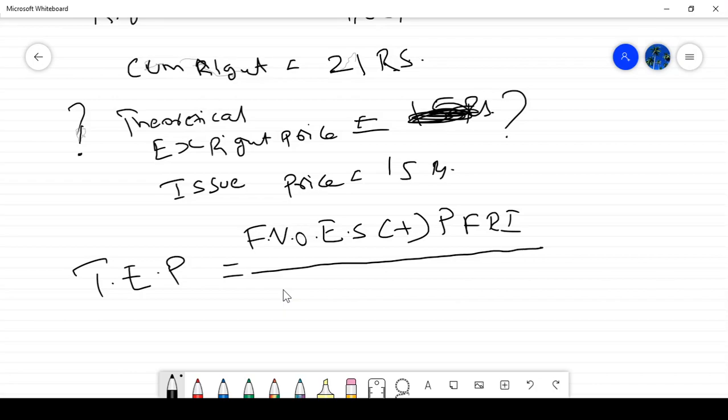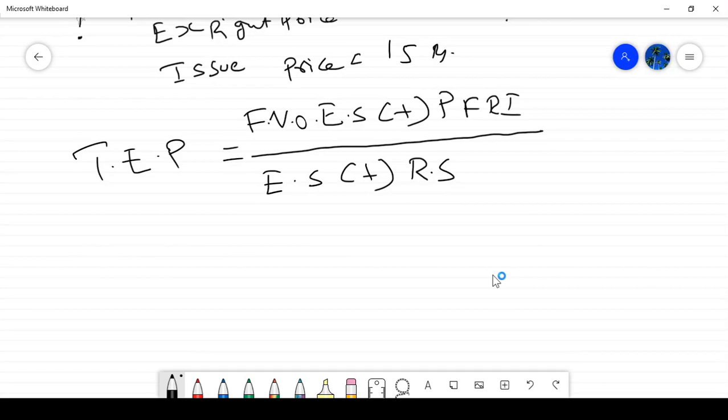Okay, fair value of existing shares, how to identify? So how many shares do you have? Existing shares 5 lakh, into what is my existing fair price? Existing market price is 21, plus proceeds.